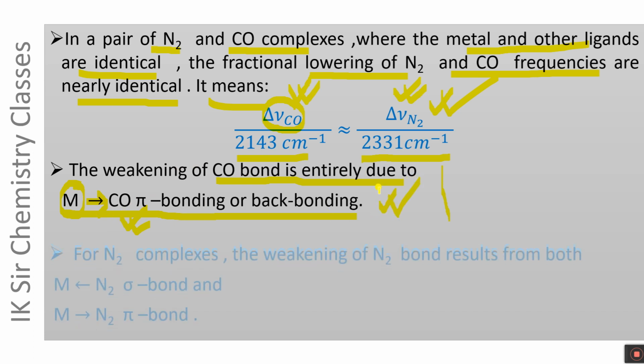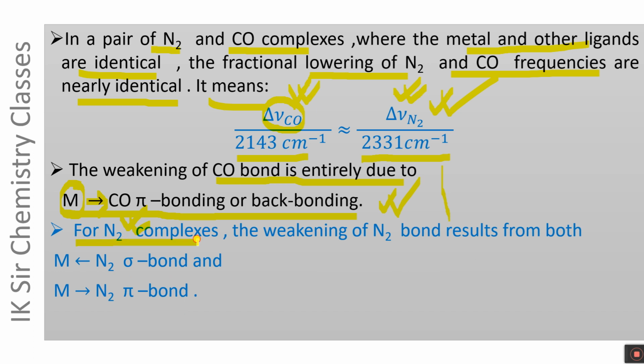But in the case of dinitrogen complexes, the weakening of the NN bond results from both the N2 to M sigma bond, in which weakly bonding electrons of the N2 molecule are transferred to the metal atom, and the metal to N2 pi bond, in which the electron density is transferred from the metal atom to the pi star MO of N2.